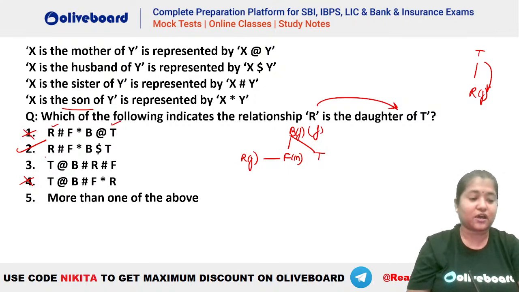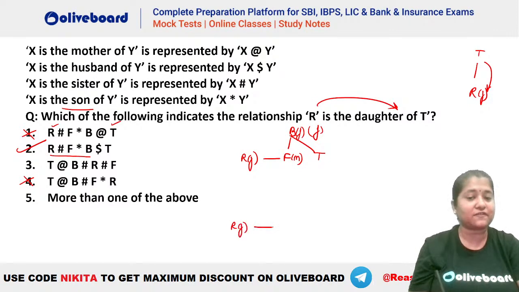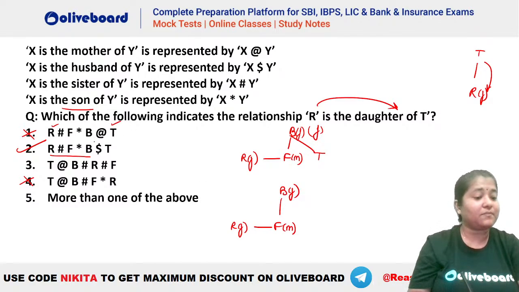Okay, Harika is also getting 5. Now people are getting the answer as 5. Let's check the second one. R hash F asterisk B dollar T. Now till here you can see we will have the same relation, isn't it? We are getting the same relation like R hash F. Then we will have F here, and B here, right? Till here it was the same. But we have B dollar T. What is the meaning of dollar?